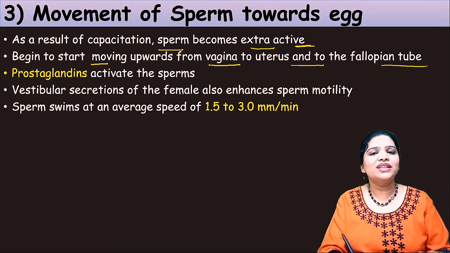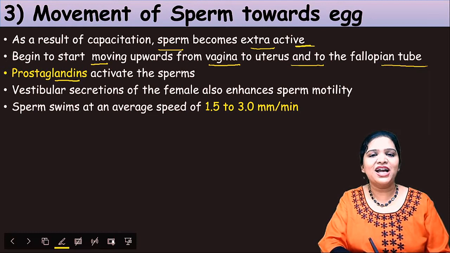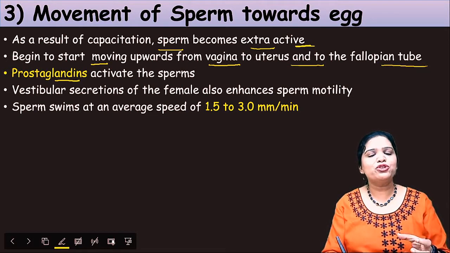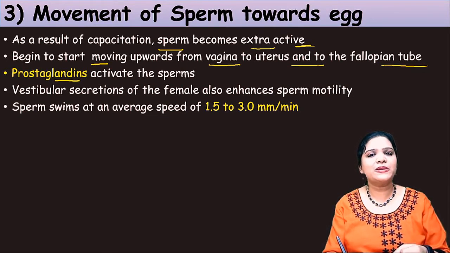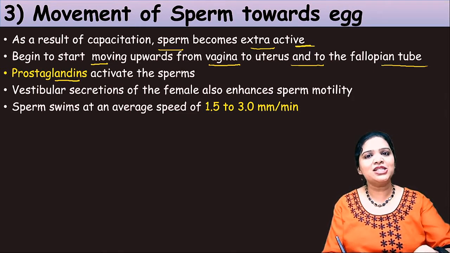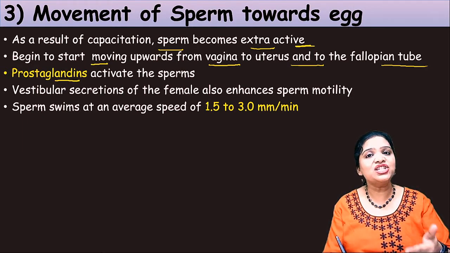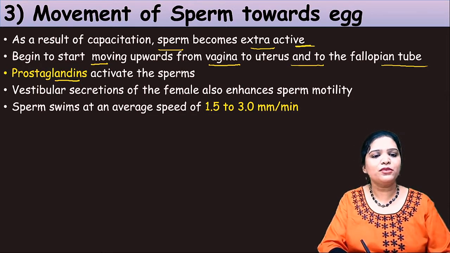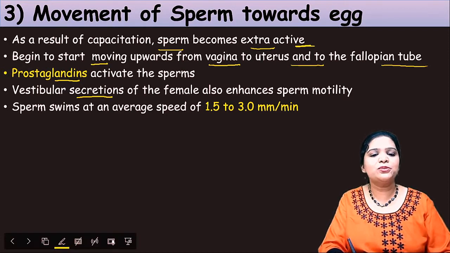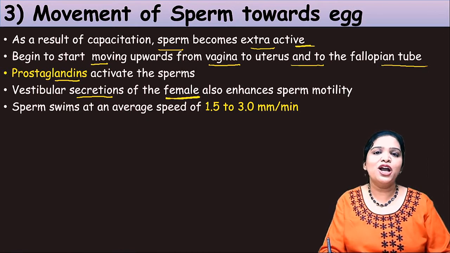This movement of the sperm is activated by prostaglandin. What is prostaglandin? Prostaglandins are substances present in the semen. When the semen is released, those substances are also deposited in the vaginal area, so they activate the sperm to start its race. Also, vestibular secretions of the female genital tract support sperm motility.